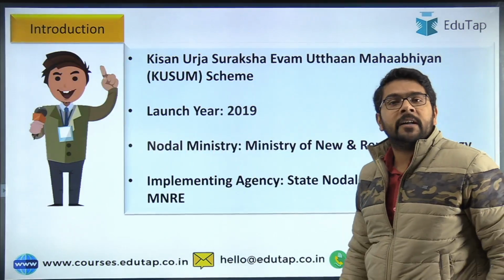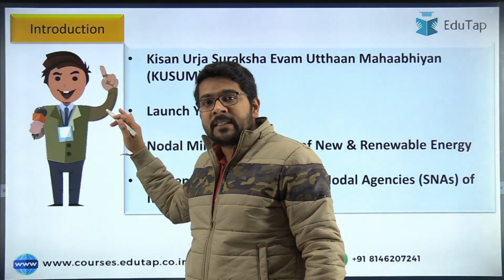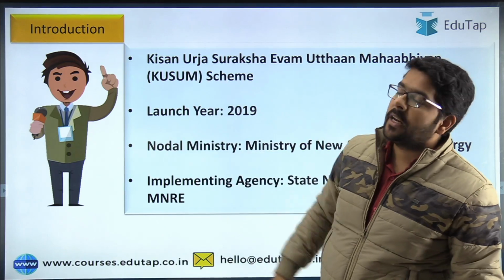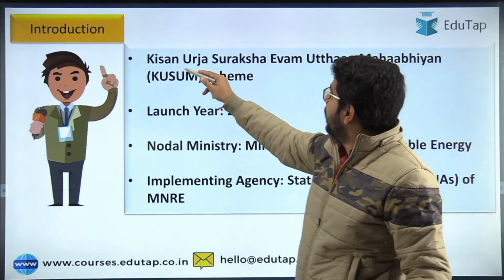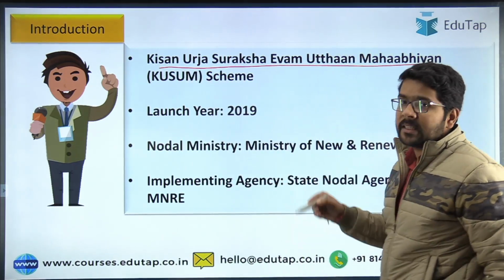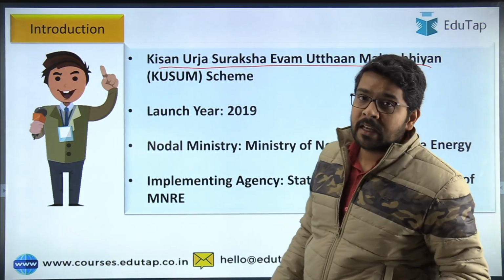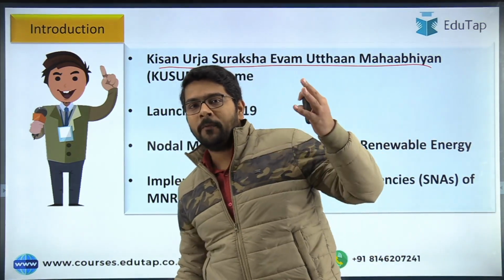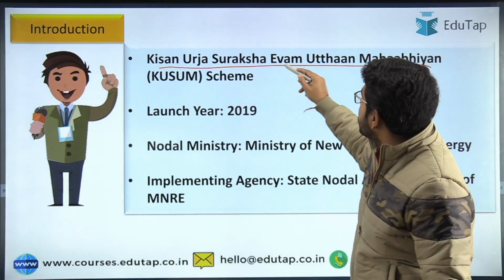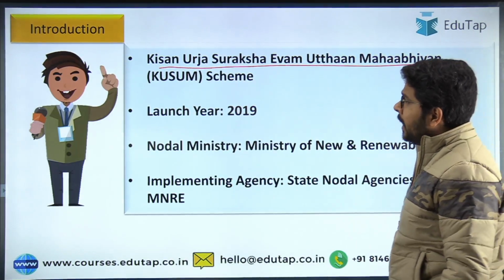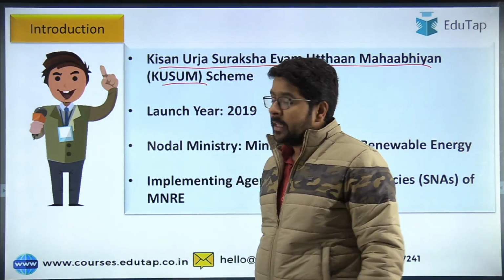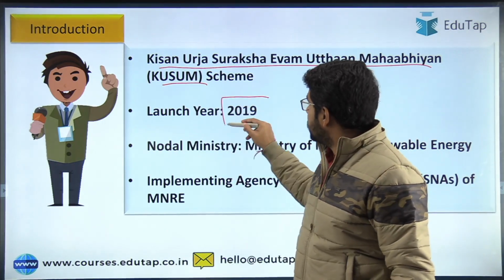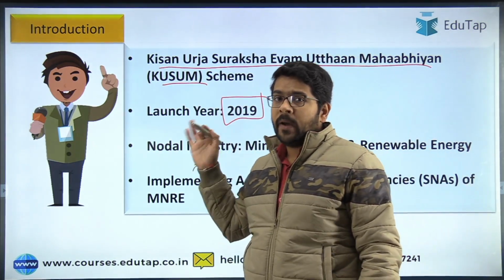So now coming to the finer details of the scheme, we will cover the scheme through the dimensions that I mentioned in the previous slide. So first dimension is about the full form of the scheme. Guys, this kind of question can be asked in phase 1 as well as phase 2. So first we need to know the full form of the acronym, that is Kisan Urja Suraksha Evam Uthan Mahabhiyan, that is the KUSUM scheme. Then the launch year is 2019. So it is not a very old scheme.